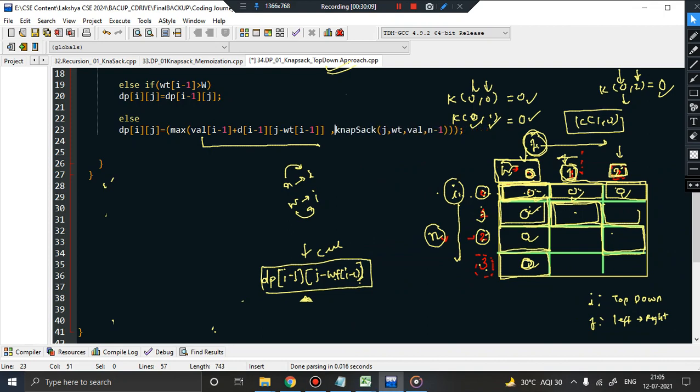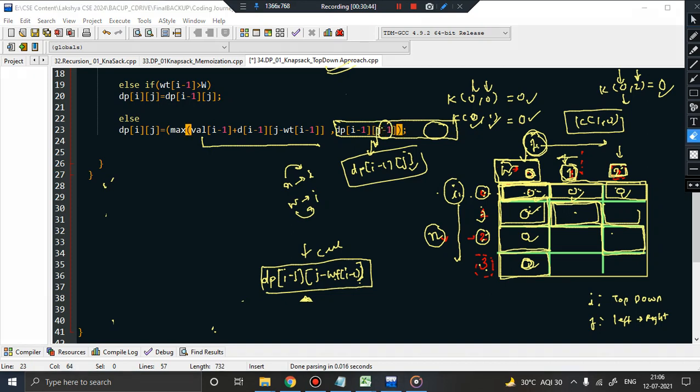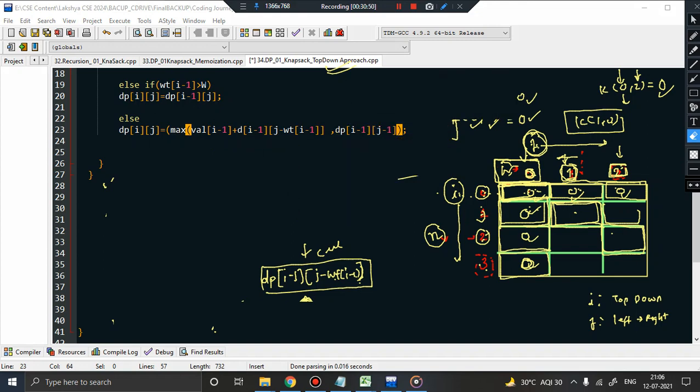Okay. Now this particular expression again is solving a sub problem. What is a sub problem? Number of items is n minus 1 and the capacity of knapsack is j. So I know that I can write it as dp of i minus 1, because n minus 1 can be written as i minus 1, and j can be written as j itself, right? This is the equivalent expression for this. So again, good work. Let us quickly replace this particular expression by dp of i minus 1 and j. Sorry, not j minus 1, it is j, right? So dp of i minus 1 and j. So let me just write it as j.